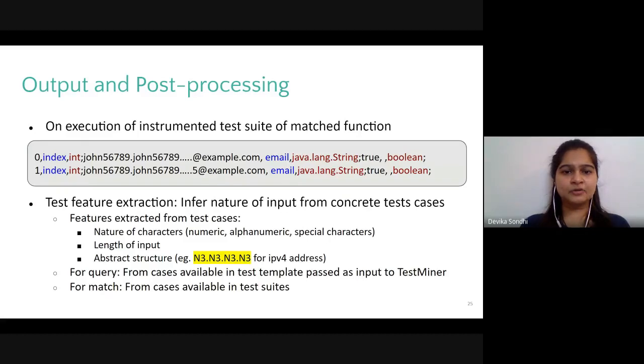Metallicus processes this output to extract more features from the concrete test cases for each of the parameter values. These features include the nature of the characters appearing in the test input, its length or magnitude, and its abstract structure. For example, an instance of an IPv4 address can be abstractly structured as highlighted here in yellow. Metallicus obtains these features for the query as well as the candidate functions. It uses these features in the following component, as we shall see.